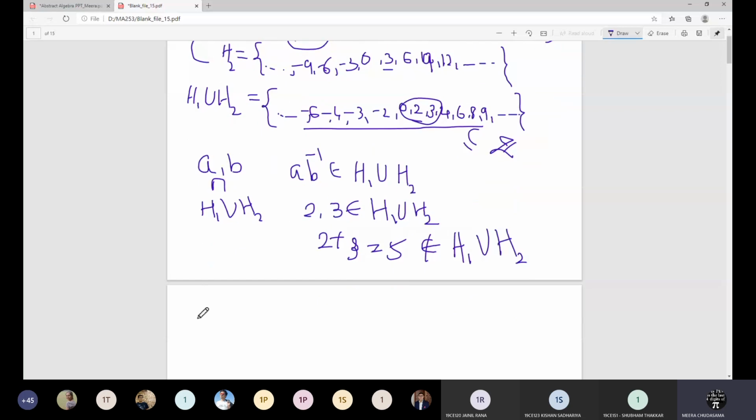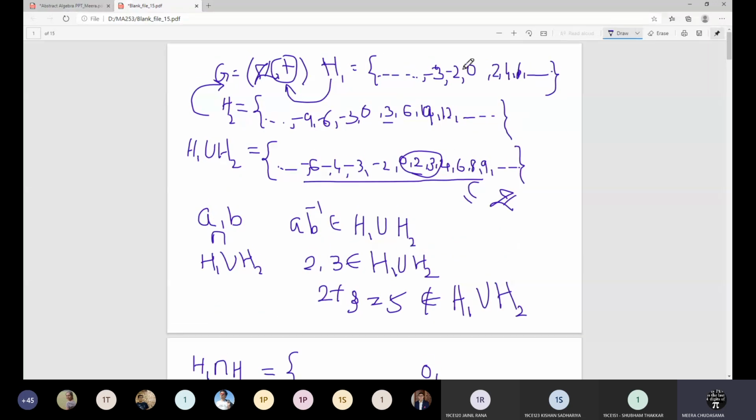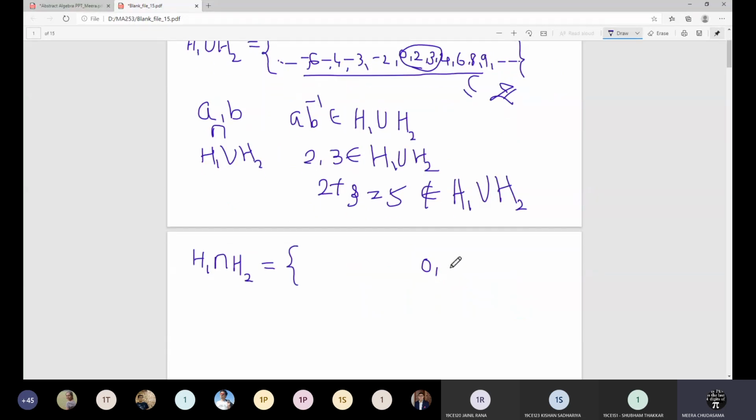Now consider the intersection H1 intersection H2, meaning the common elements from both of these. 0 is one common element. 2 is not there, 4 is not there, so directly we go to 6.